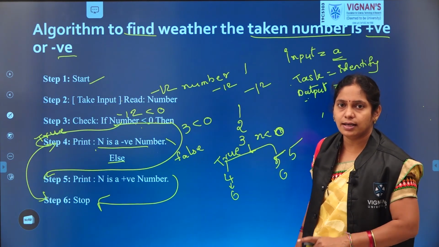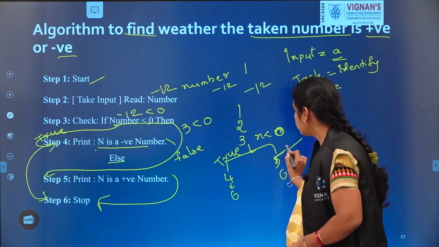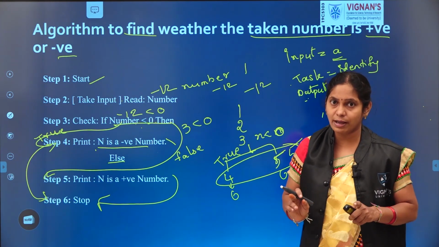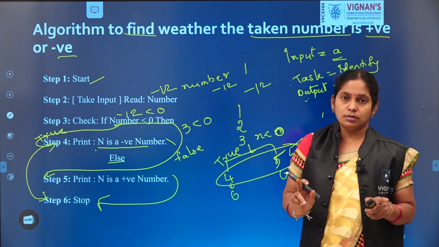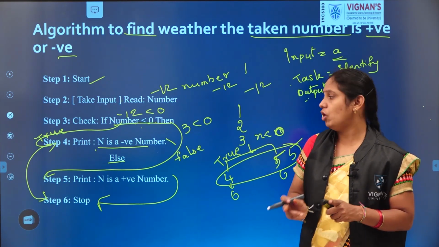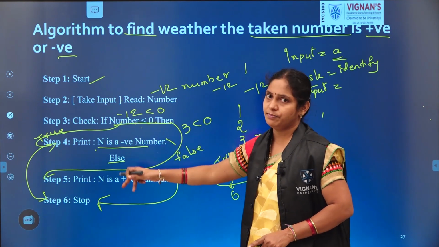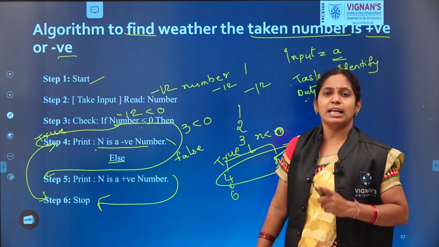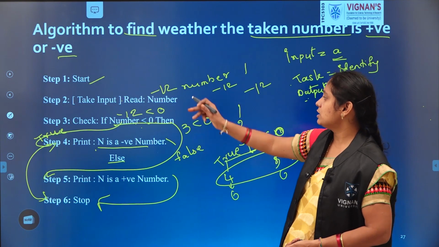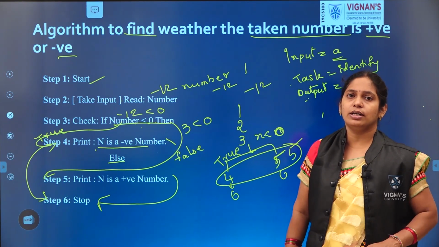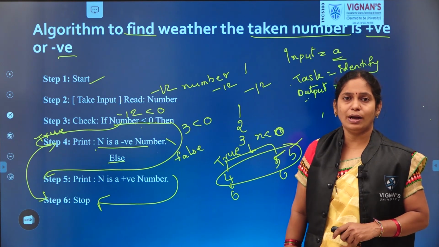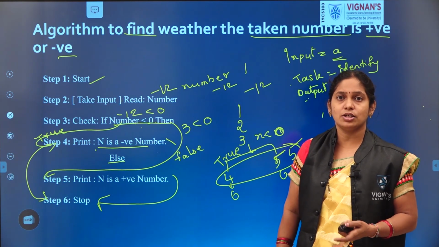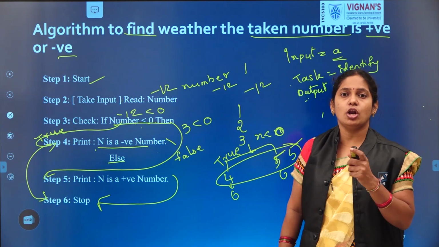So, if you observe it clearly, in these two instructions 4 and 5, it executes either 4 or 5 but not both. That depends on the given condition we considered in step 3. So, some selection is going on there. It decides or selects to execute either 4 or 5. That is why such algorithms are called selection algorithms. So, here we need to apply the selection principle or selection logic, based on the condition we specified previously.